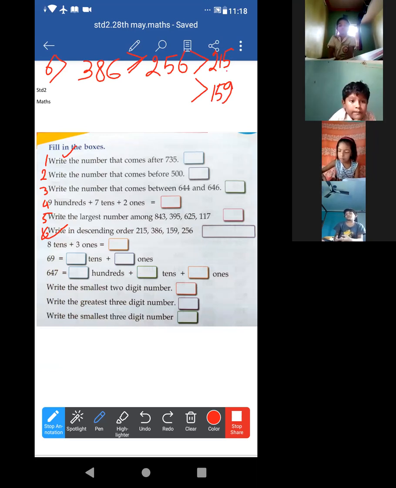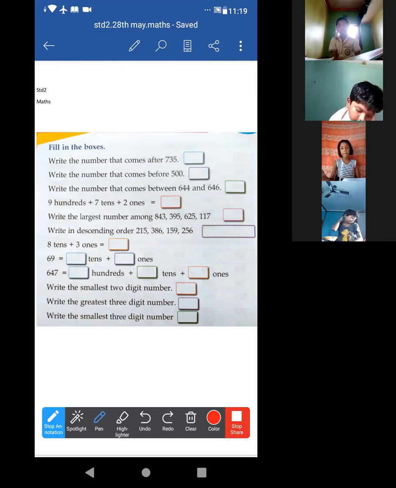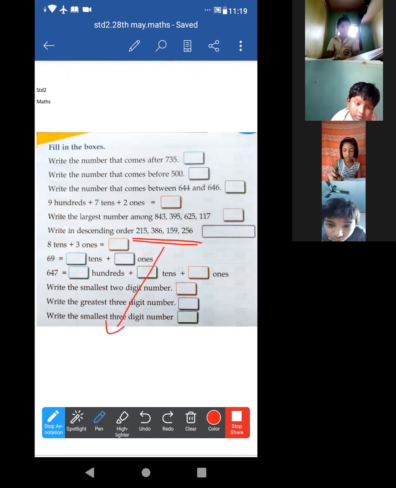Okay, I am waiting. All of you just write it. All of you are able to see this too. Put the sign properly, all of you. Again, I am writing. Look, first 386 greater than sign, okay?